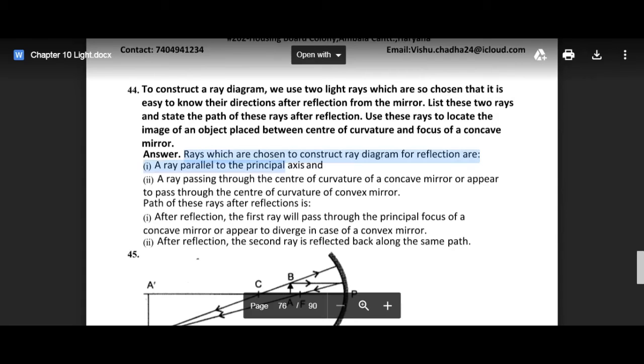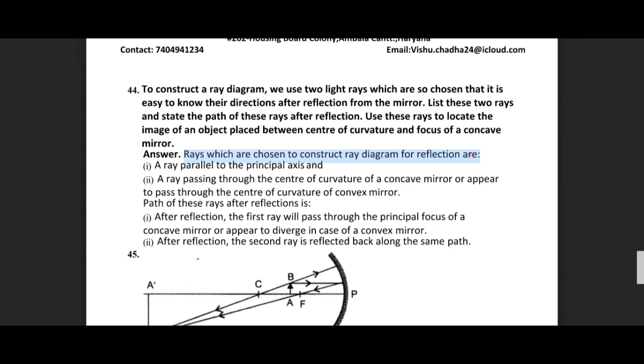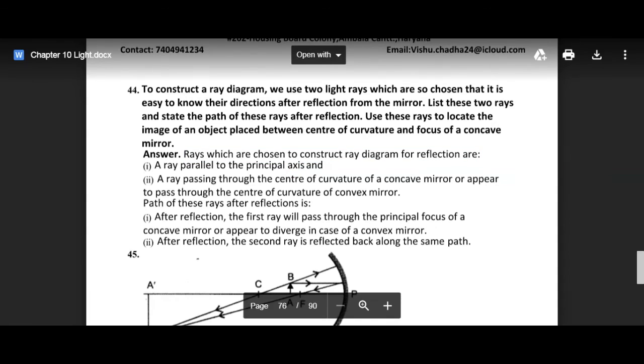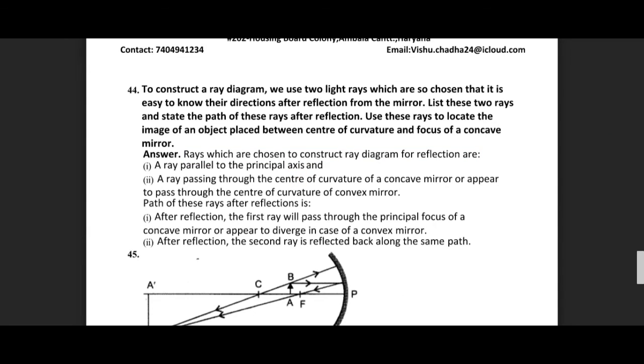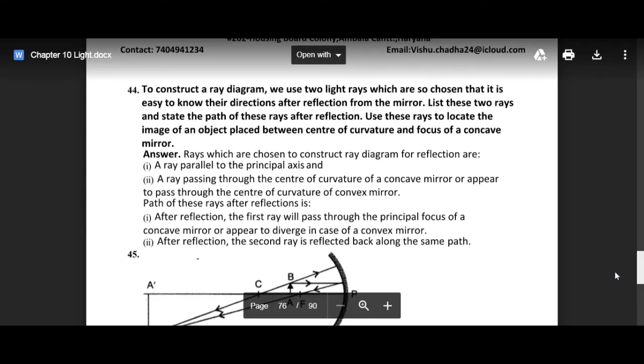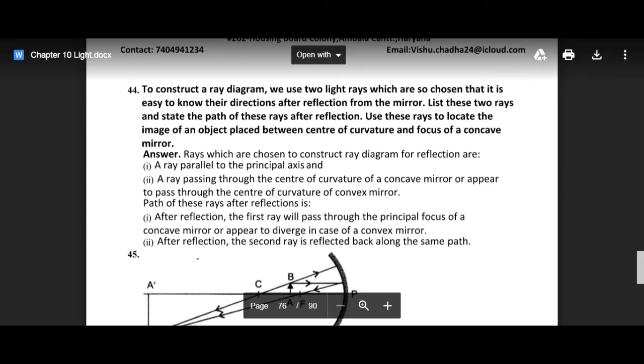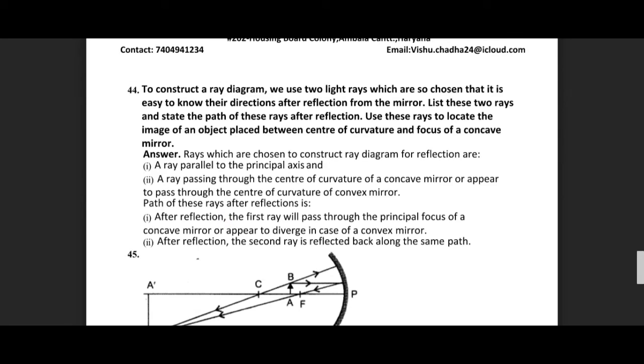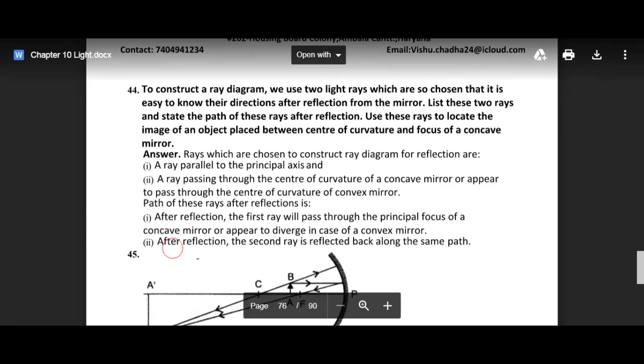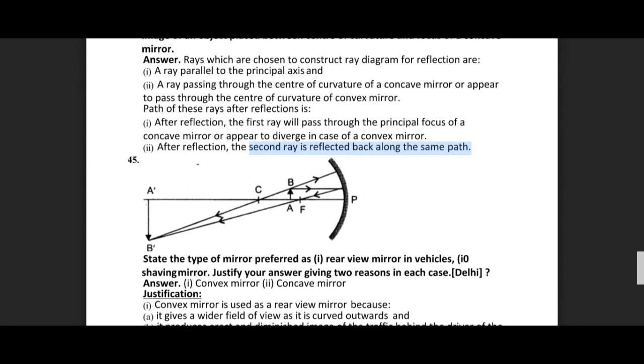So rays which are chosen to construct ray diagram for reflection are rays parallel to the principal axis, and the other ray will pass through the center of curvature, as we have already done in previous questions. So next is the path of these rays after reflection. After reflection the first ray will pass through the principal focus or appear to diverge in case of a convex mirror, and after reflection the second ray is reflected back along the same path, right? So it will follow the same path.